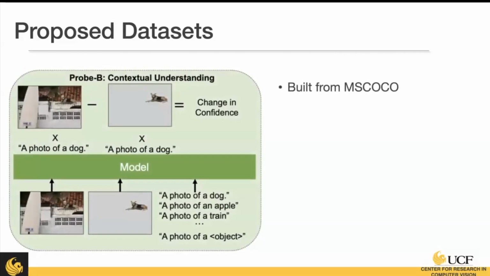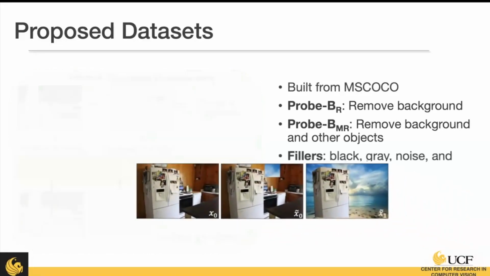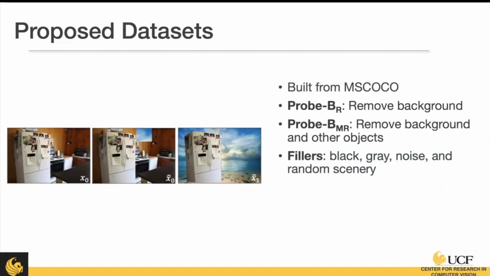Finally, we have the Probe B dataset, which is looking at that background information. It's also built from MS COCO. The first variation is where we remove just the background and replace it with a different type of background, keeping all objects present. The second variation is where we remove the background and all other objects, to see how much those models are using other objects present in the image to help predict one object. When we're replacing these backgrounds, we're replacing them with a filler that's either a solid color, black or gray, random noise, or random scenery that doesn't contain objects that are present in the image.